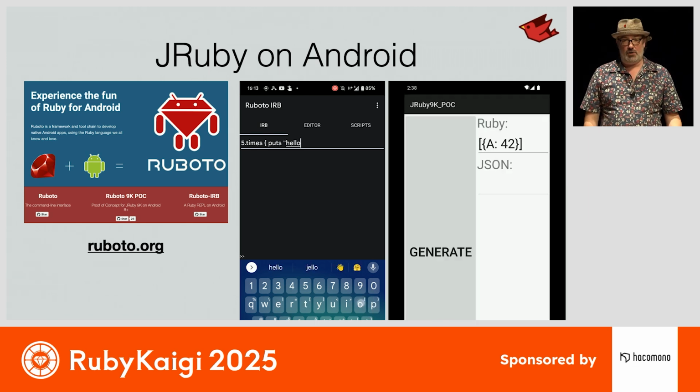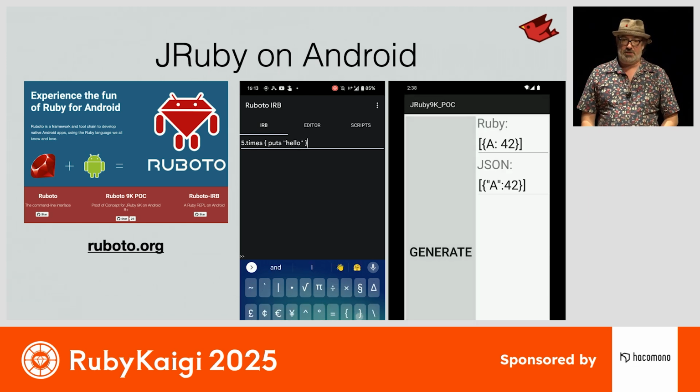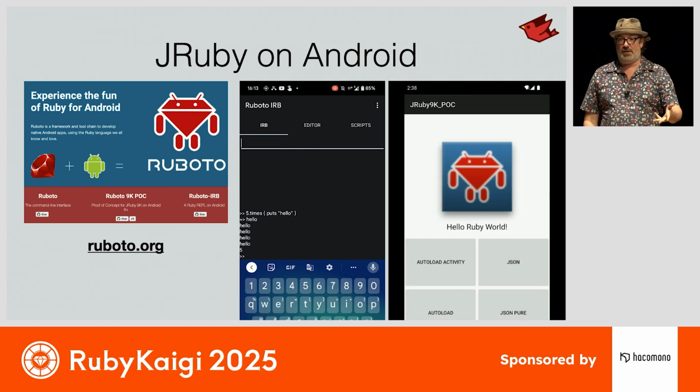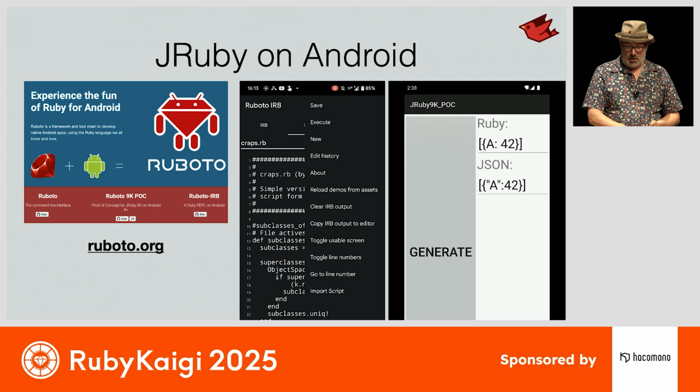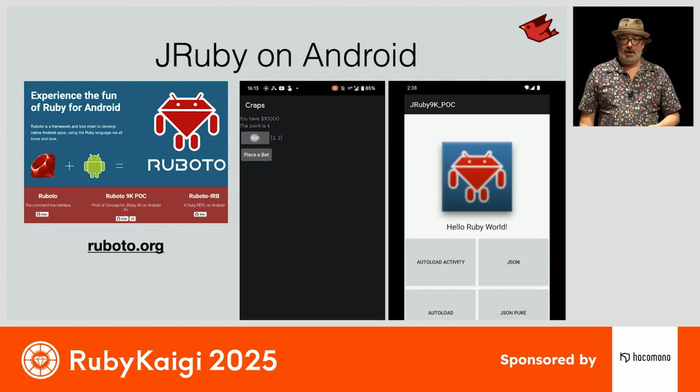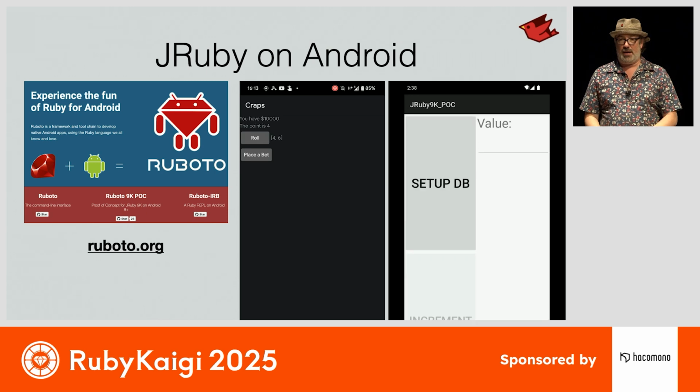And of course, Android is largely Java-based, so we do have a framework for building Android applications in Ruby. It's called Ruboto, and here we have a couple of different examples of using an interactive IRB session within an Android application, loading up scripts and running them. And there actually are commercial users out there who use JRuby on Android for point-of-sale devices, ad terminals, and all sorts of other applications.